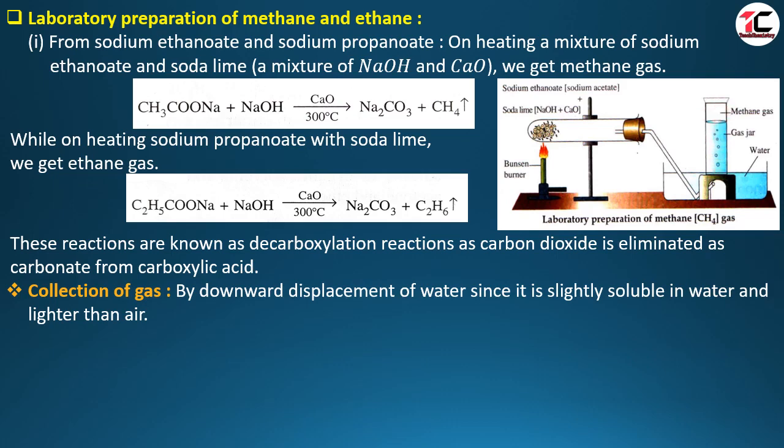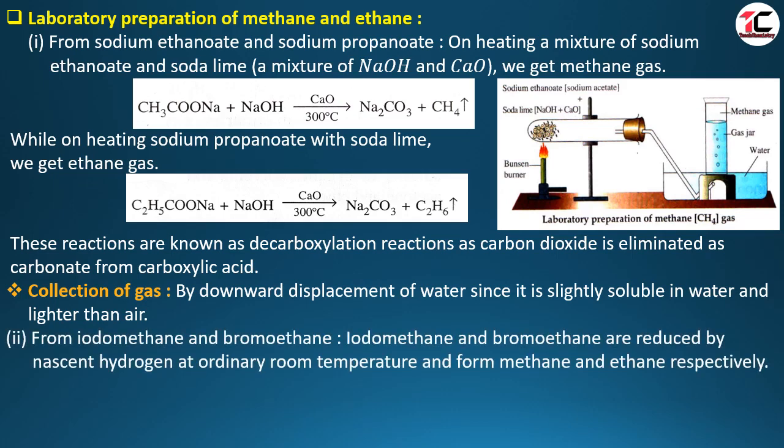How can we prepare ethane gas? We can prepare methane and ethane from iodomethane and bromoethane. Iodomethane and bromoethane are reduced by nascent hydrogen. Nascent hydrogen is freshly prepared hydrogen.